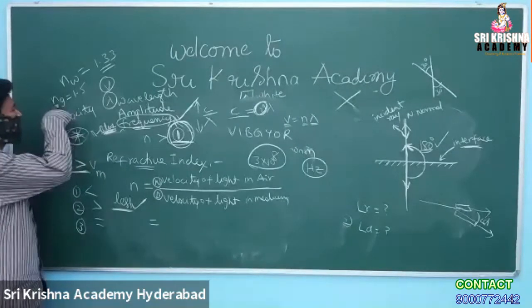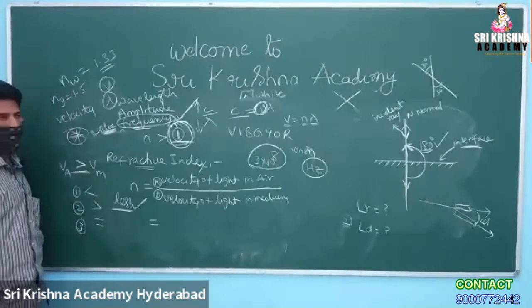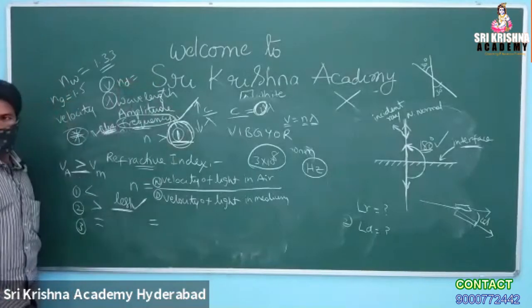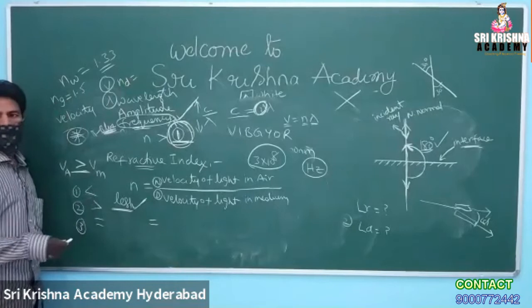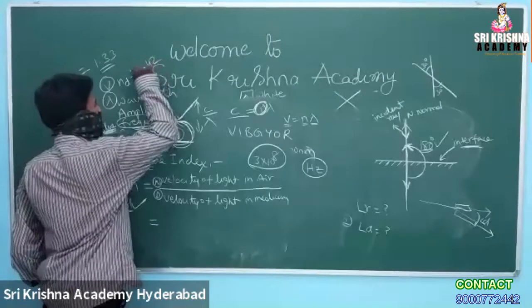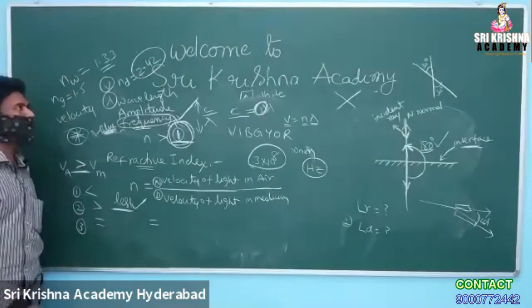This is the refractive index of glass, 1.5. What about the refractive index of diamond? Do you know the specialty of the refractive index of diamond? 2.42. Does this value have any specialty? Highest refractive index. Very good.